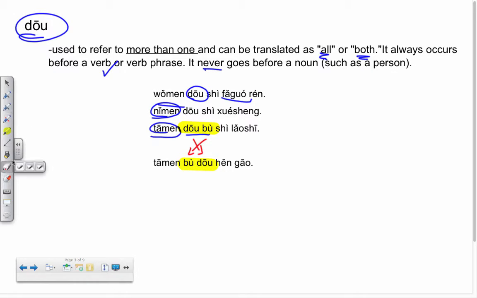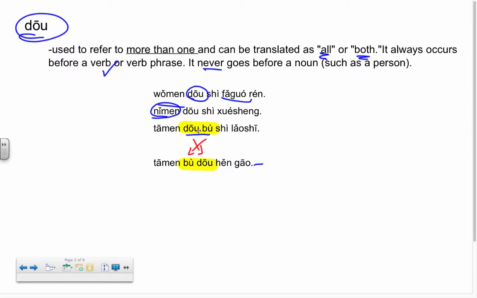Let me erase this to get it out of our way here. So we have 他们都不是老师. What does that mean? Think about that. And 他们不都很高. Gao is one of our new words. Gao means tall. So 他们都不是老师 means they are all not teachers. 他们不都很高 means they are not all tall. But this one implies there are tall people, but not everyone's tall. So there's some tall, some short.